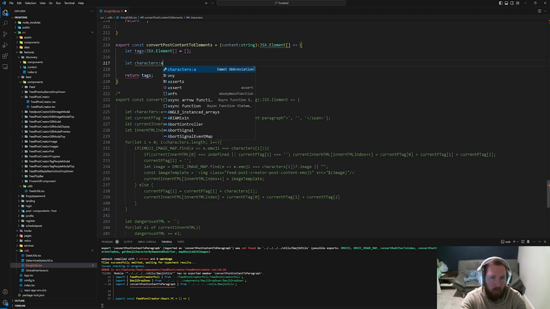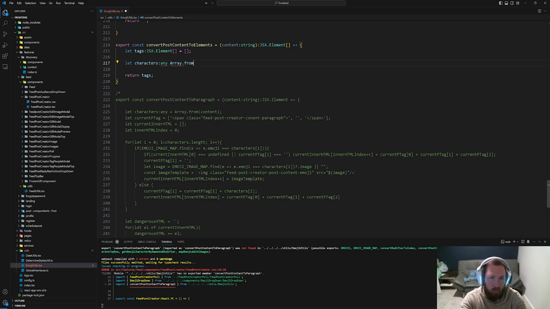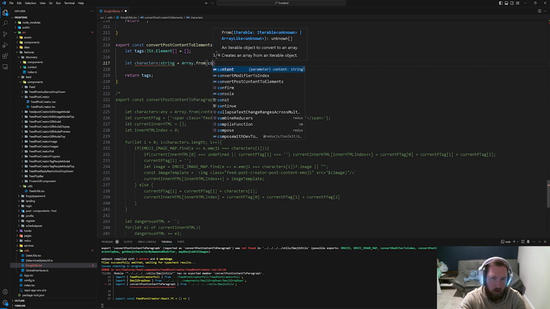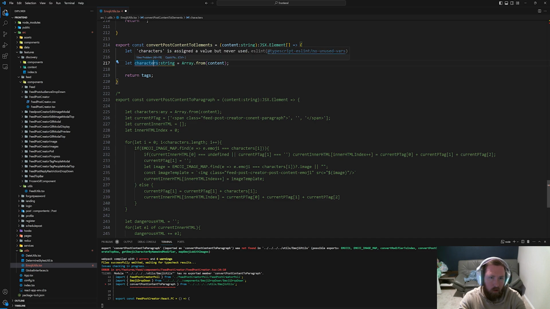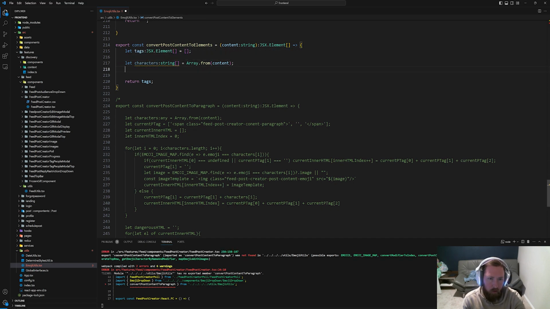characters type any. I don't know why we need any here. Maybe there's something weird. Array.from. Like, can I not say string? I don't know why I can't say string. Equal to array.from. Maybe there is an issue that we had. This should be a string array. Okay, I don't know why I did it like that. We don't need the current p tag. We don't need all of that.